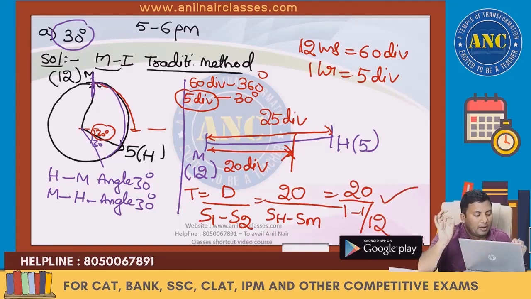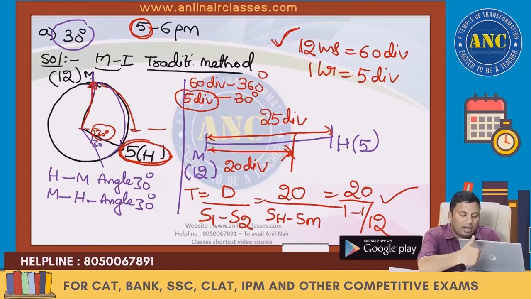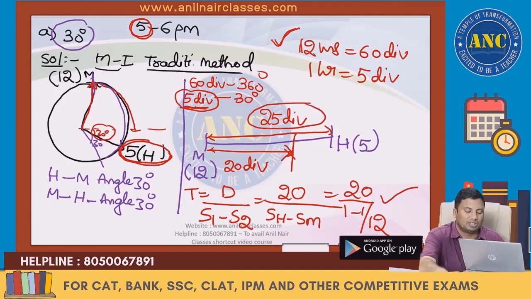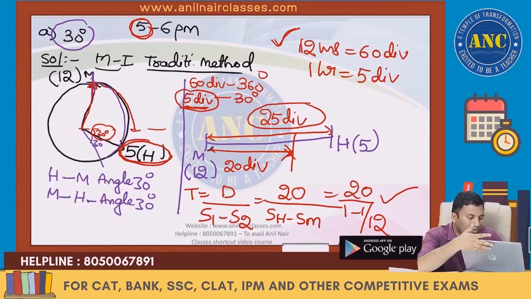Again I am repeating. Between 5 and 6 p.m. means the hour hand is at 5. If the hour hand is at 5 and the minute hand is at 12, totally the gap is 5 hours. 12 hours is 60 divisions. 1 hour is 5 divisions. 5 hours gap means 25. Actually the gap is 25 divisions, but I want only 5 divisions. So the gap will be 20 divisions. Why is it 20? Because I want 30 degrees.